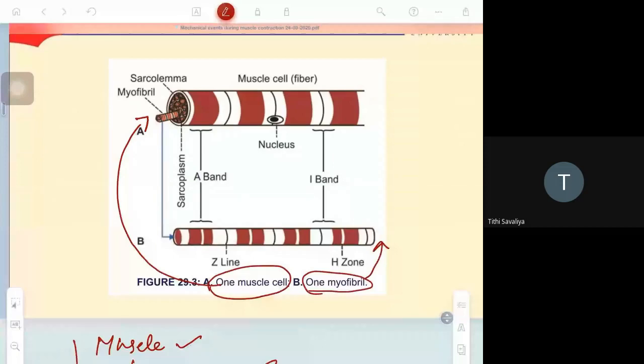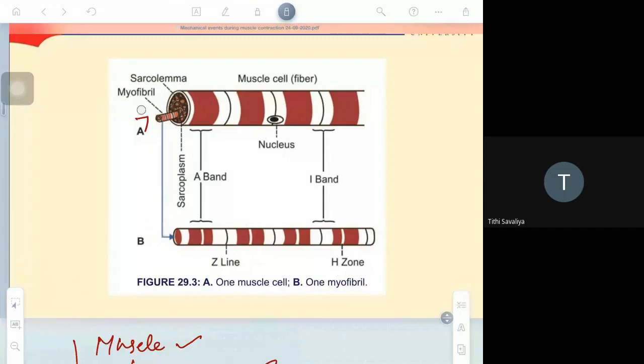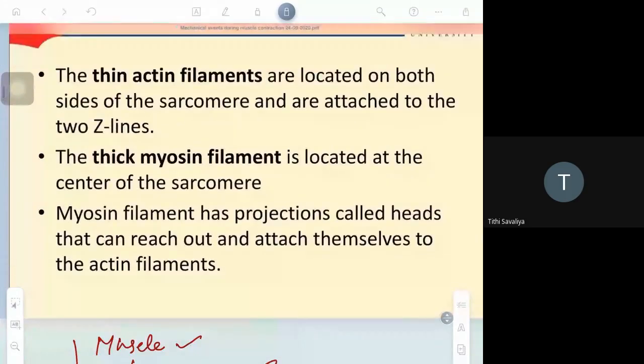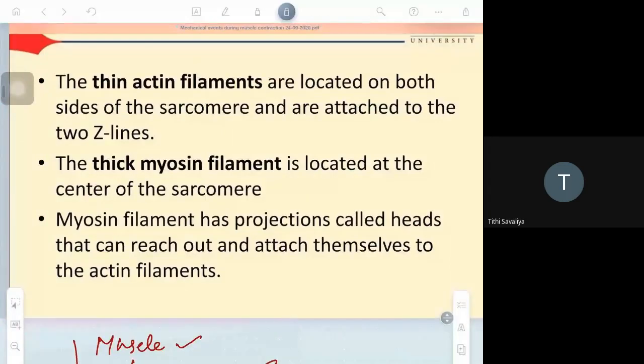From the muscle cell, I have taken one myofibril. Now, what is the myofibril? I already told you, it consists of actin and myosin. Thin filaments are located on both sides of the sarcomere. What is sarcomere? Sarcomere is nothing but actin and myosin; together it is called sarcomere. So I'll show this diagram.